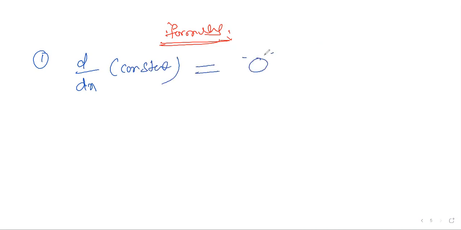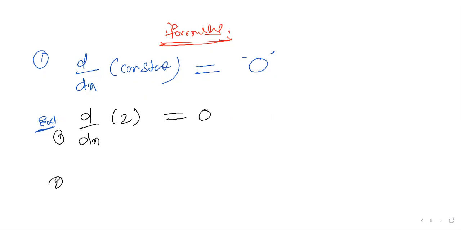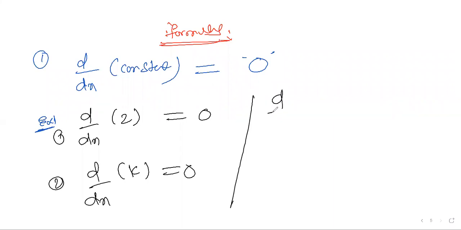The answer is 0. So this is the formula. Let us go for an example problem. d by dx of 2, the answer is 0. Second example, d by dx of some constant k, the answer is 0. Let us take d by dx of some value c, a constant. The answer is 0. So we can say simply, d by dx of a constant is 0.